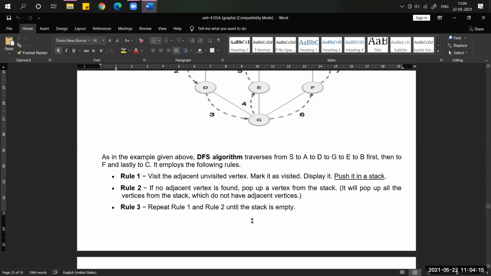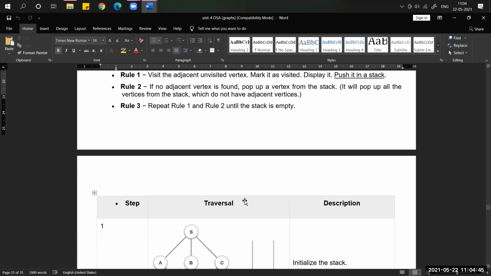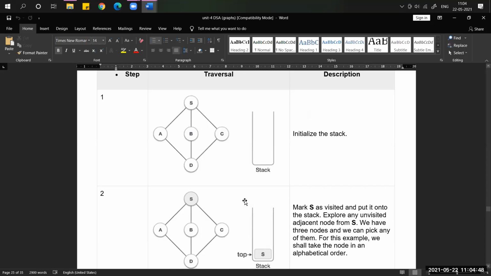If you take BFS, there we use a queue as the data structure. Here we are using a stack as the data structure. There we apply enqueue and dequeue. Here we apply push and pop. In BFS, we traverse level by level. If you take DFS, we traverse deeper and deeper.